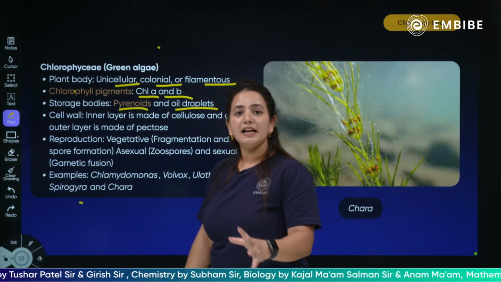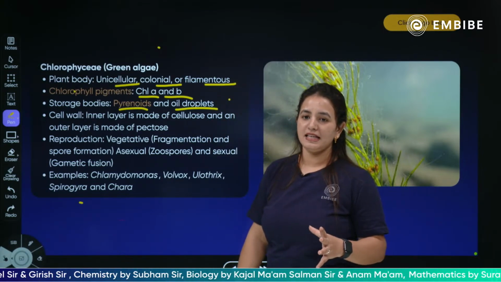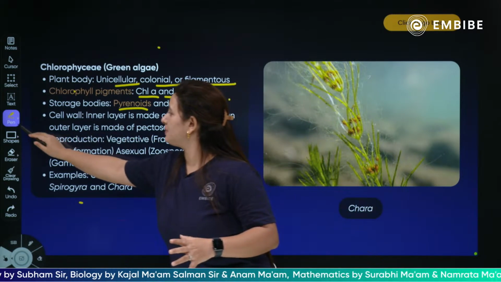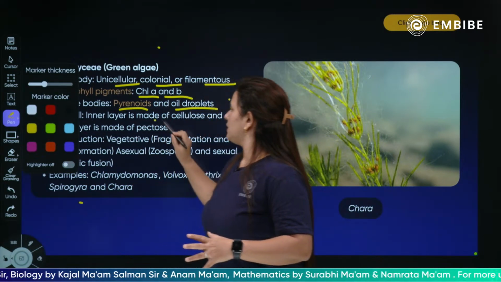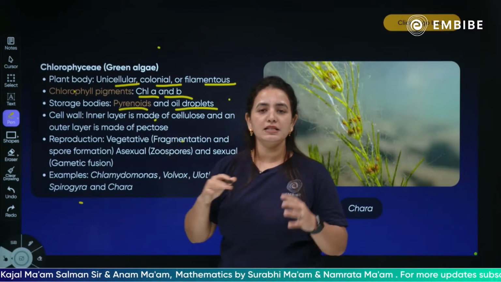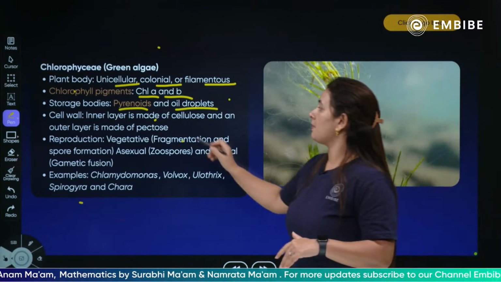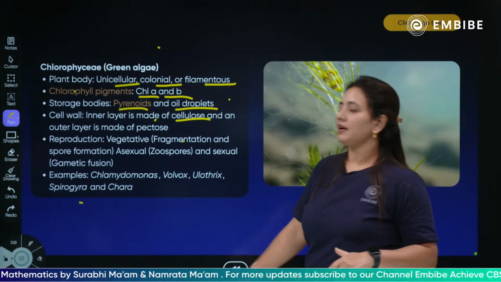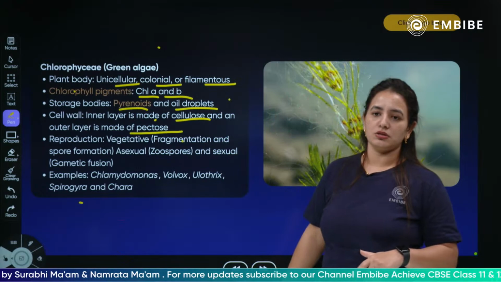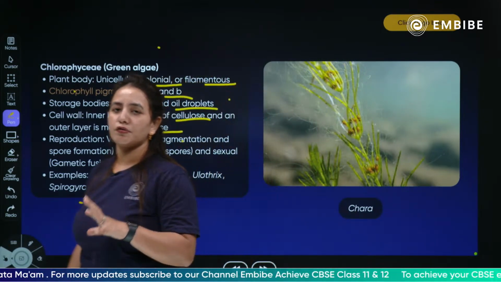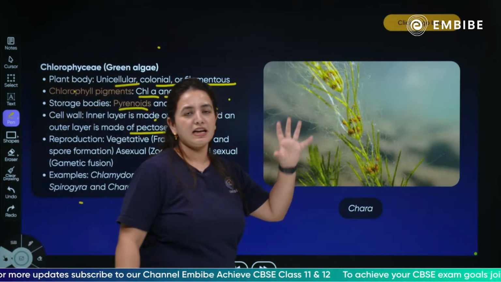Cell wall. The cell wall of the chlorophyll is made up of cellulose and the outer layer is made up of pectose. So, the cell wall is a double layer structure in which the inner layer is made up of cellulose while the outer layer is made up of pectose. Clear? There are two types of layers present in the chlorophyll, inner cellulose, outer pectose.